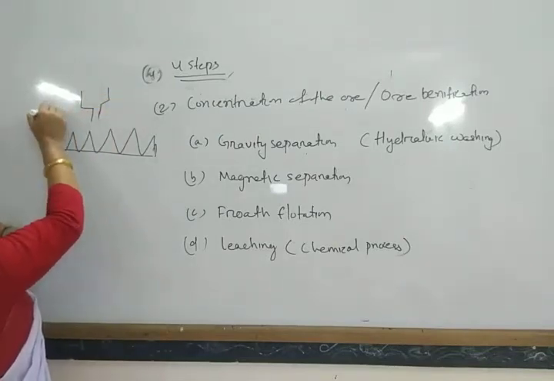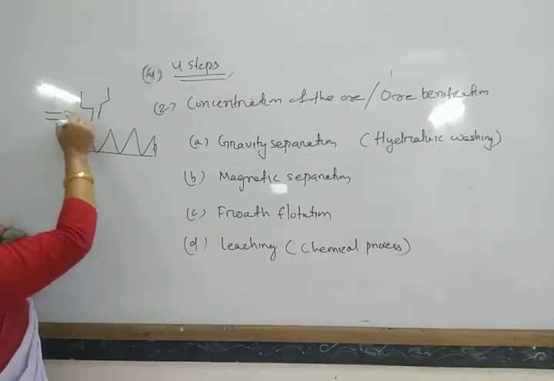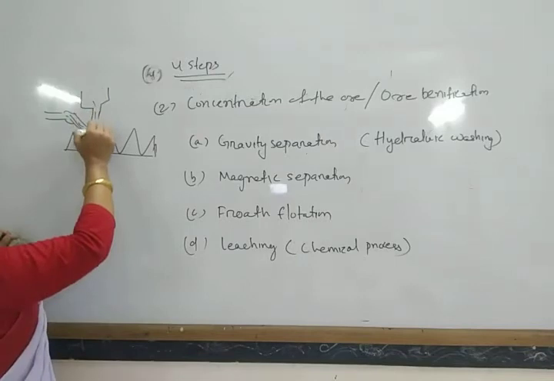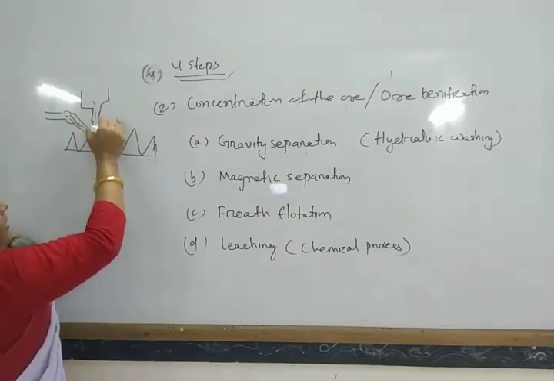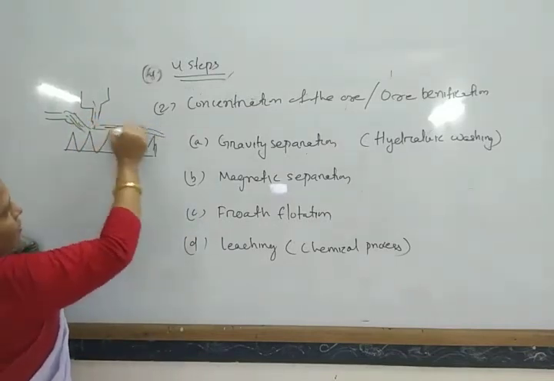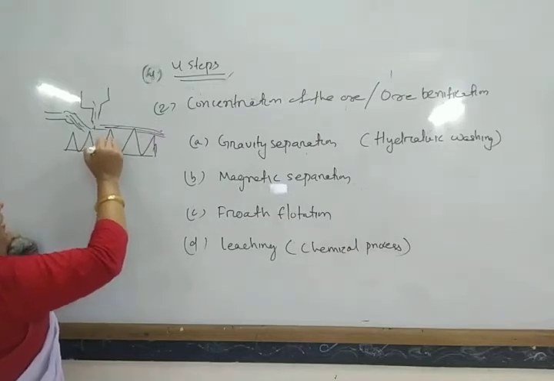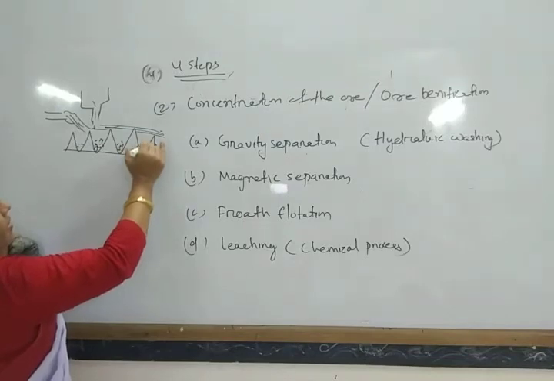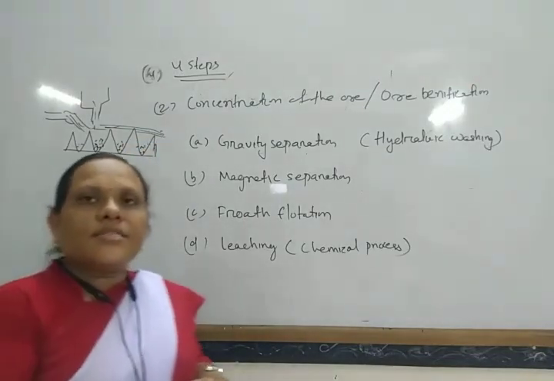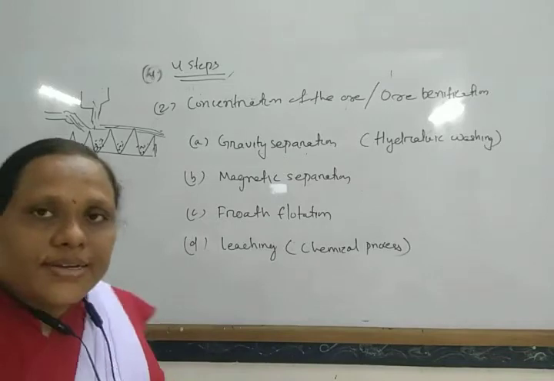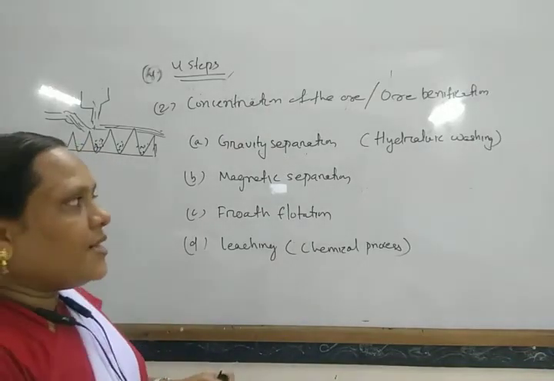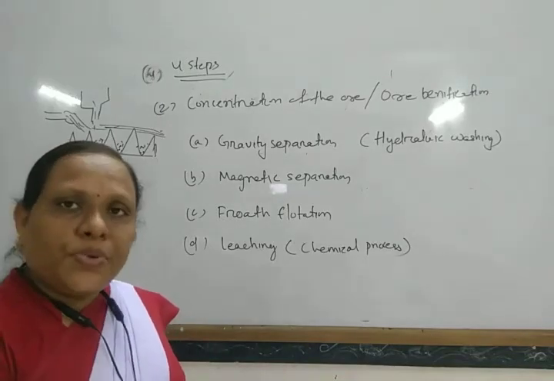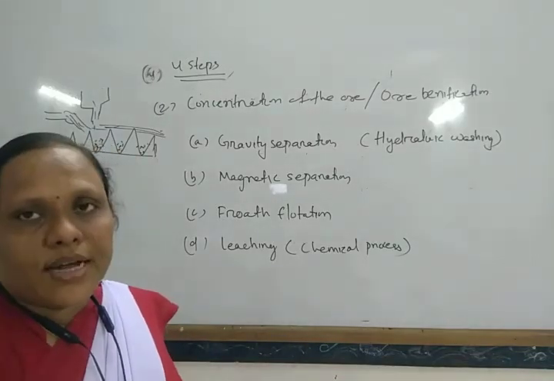Here ore is dropped into it, and on this side water is passed through it. In this way, as the ore is dropped here, the lighter impurities are washed away, and the ores remain in the transverse ridges. This is the gravity separation method. Generally, it is used for ores that contain impurities lighter than the ore.